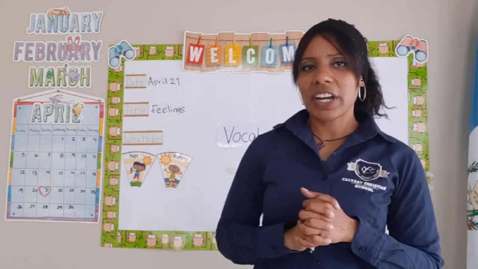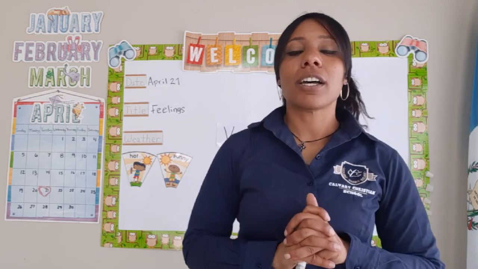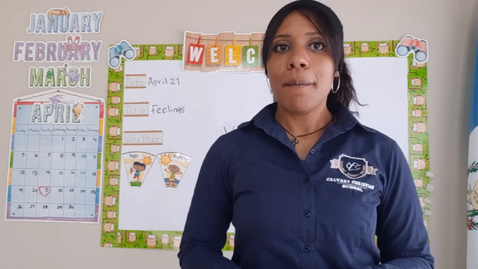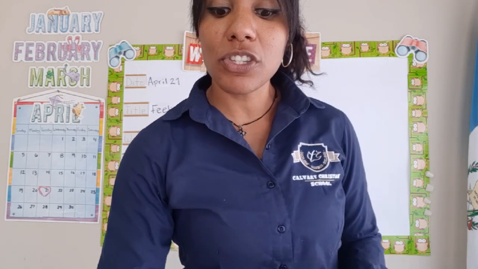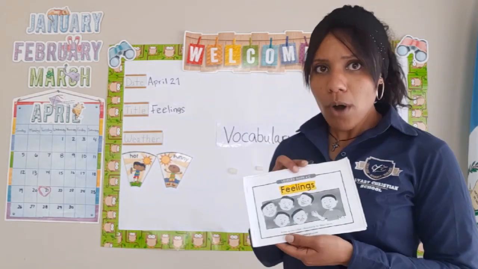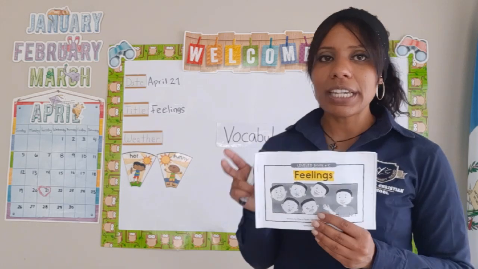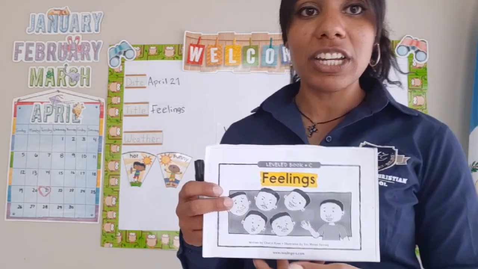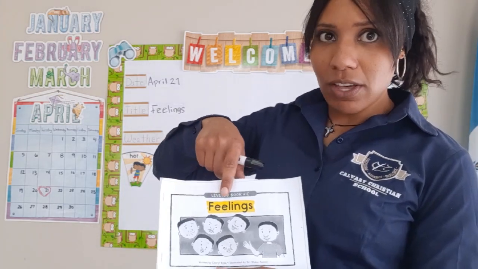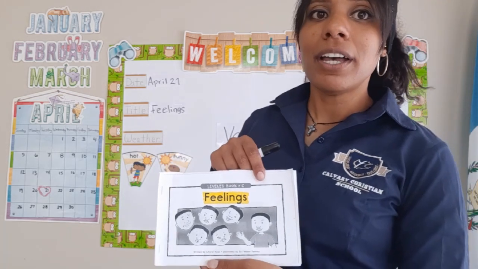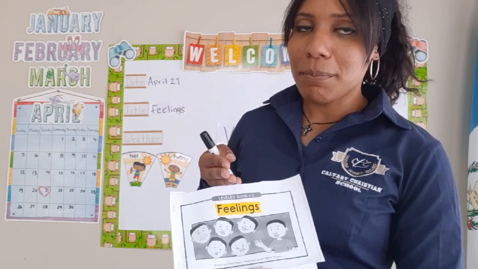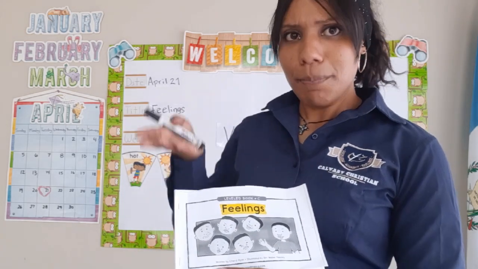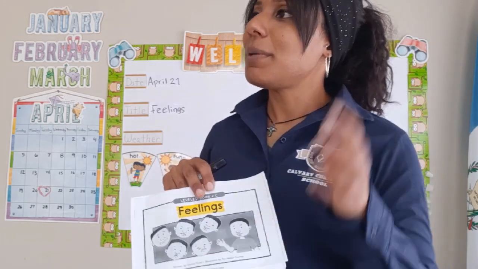Now, going into our class, I promised you guys that we're going to talk about different feelings, okay? But first, we're going to begin with a story. So I'm going to show you guys a story, and this story is about Walter. So I want you guys to look here, and here we see the word feelings, okay? So we're going to talk about different feelings. Now, remember every time that we're reading a book, we're going to say, teacher, turn the page. Are you guys ready? So let me hear you guys.